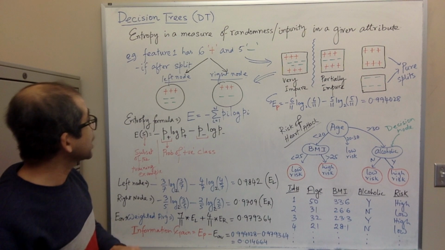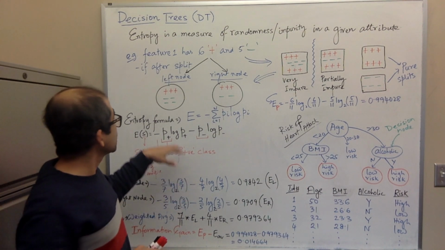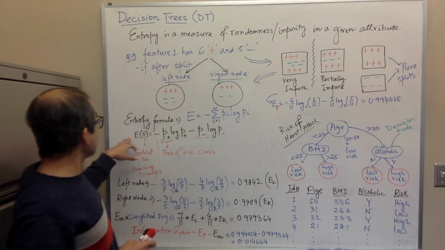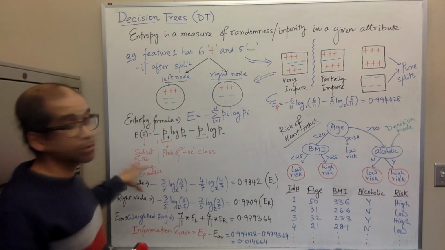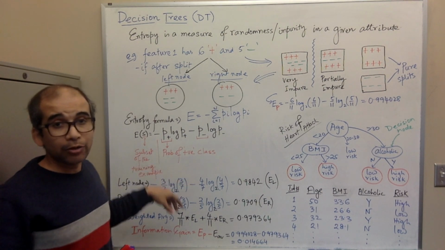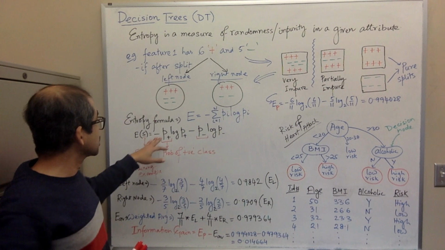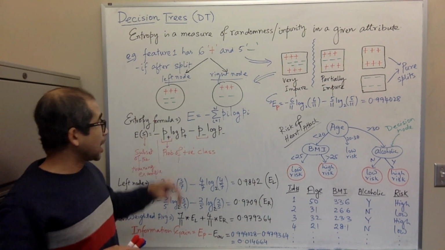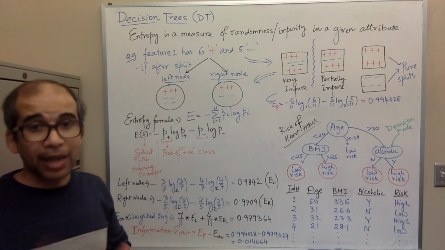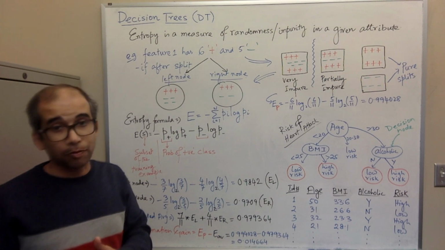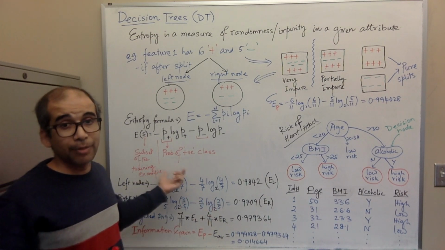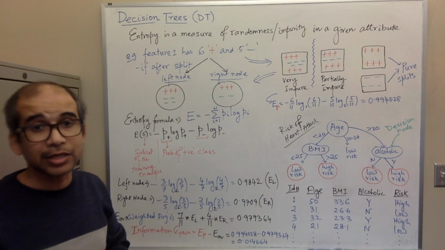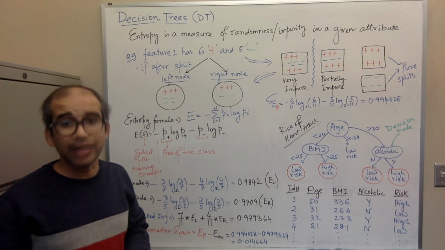Why we put a negative sign before that, I'll explain to you. But before that, let's see how it looks. For a particular subset of the training examples, the entropy will be minus p positive times log p positive, minus p negative times log p negative, where p positive is the probability of the positive class and p negative is the probability of the negative class.